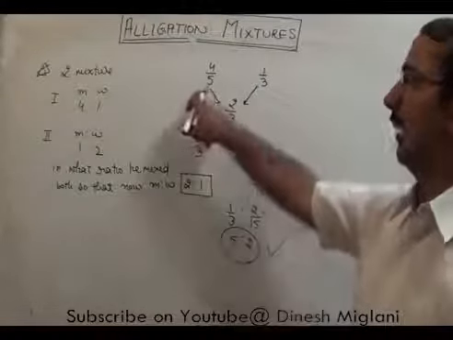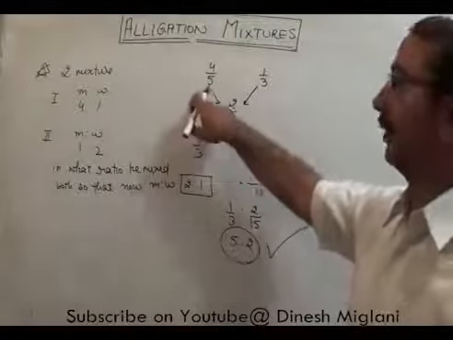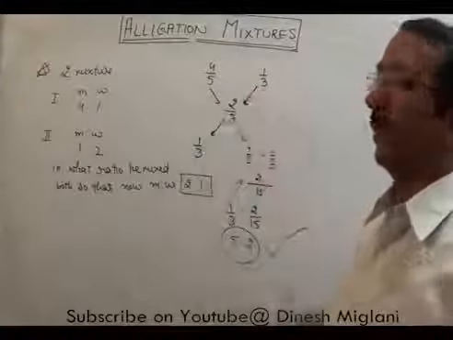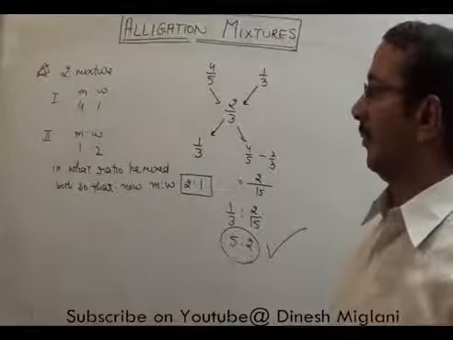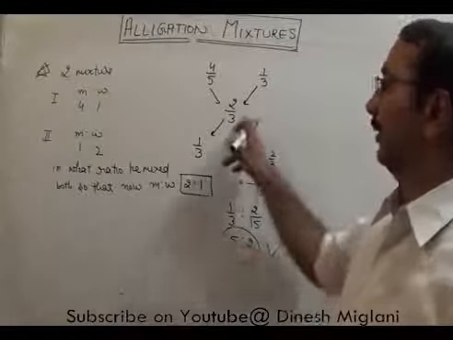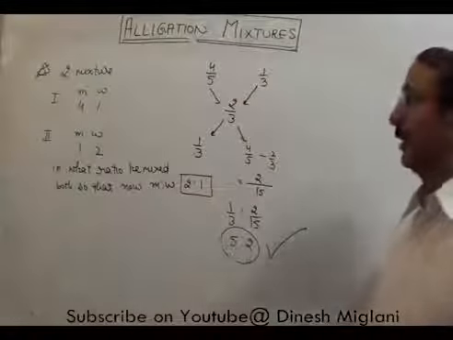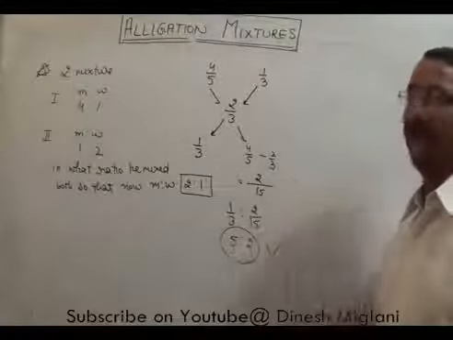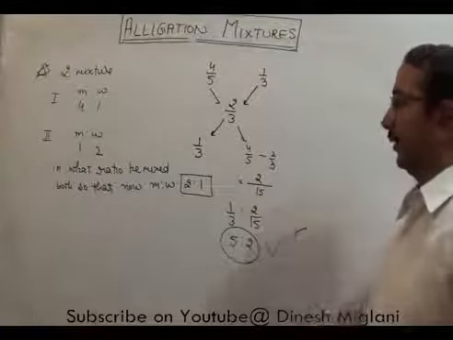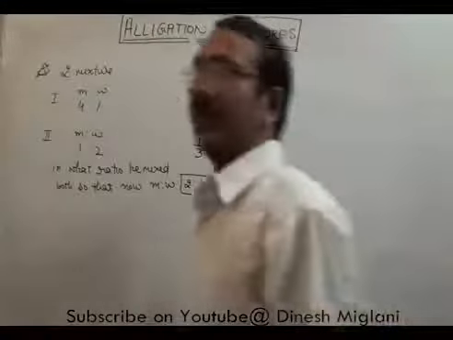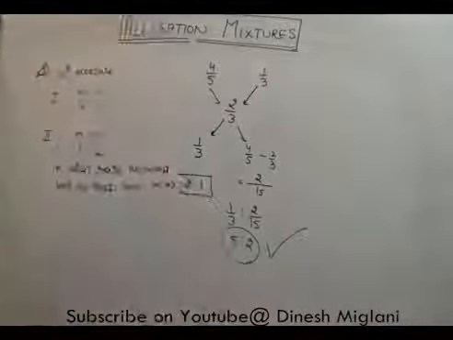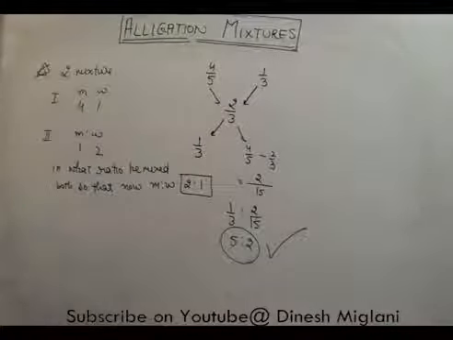Take here milk as a fraction of total, 4/5. Take here milk as a fraction of total, 1/3. When we mix both, we get 2/3, right? Now we have to subtract in such a way that we get 1/3, and 4/5 minus 2/3, that is 2/15. So when we solve it, we get our final answer to be 5:2. That becomes our answer.